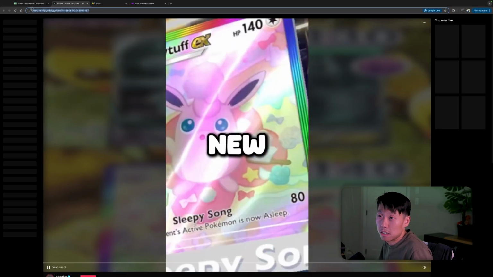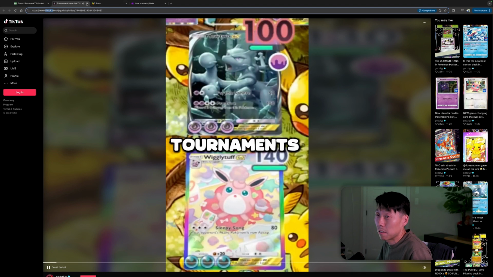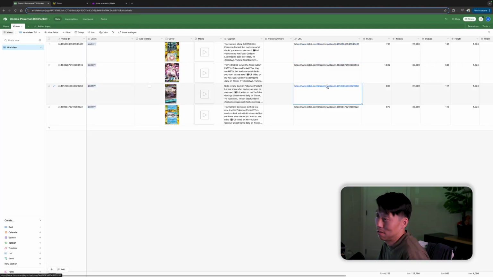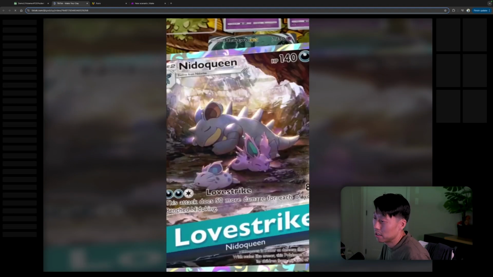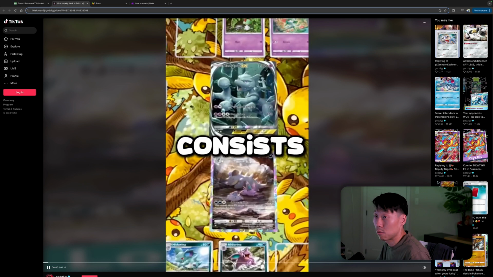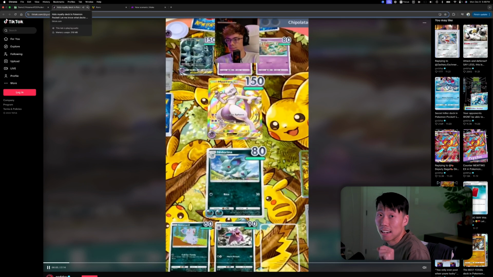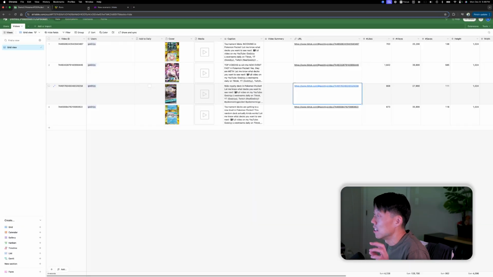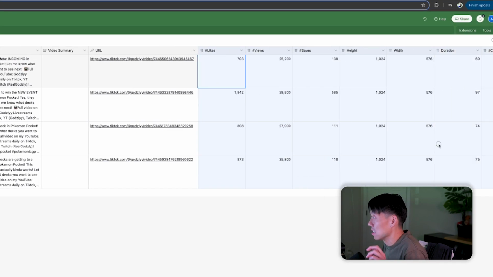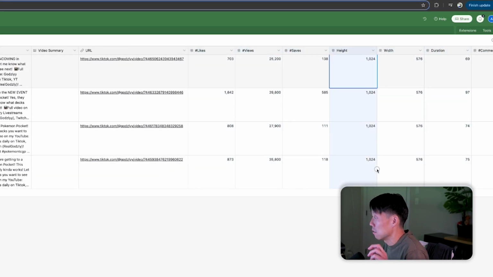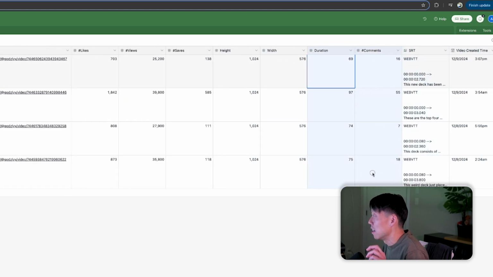It takes us straight to TikTok. There's a video. We already watched that video. Let's do the third one. Here we go. Here's another TikTok. We're directly in TikTok now, and we invoked this right out of our Airtable database. We have all the stats we need. Of course, it's TikTok, so everything's vertical video, duration, number of comments. And here we go.